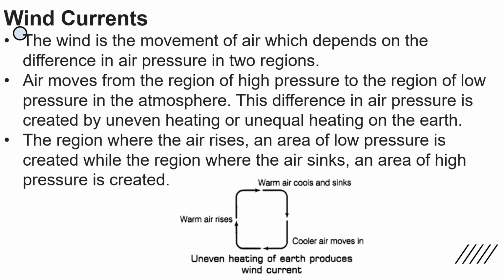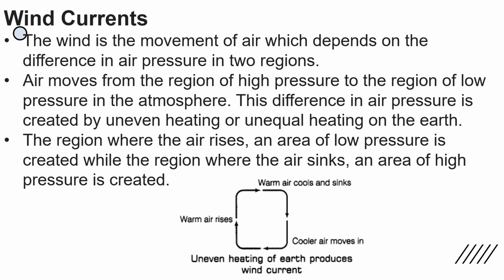The next topic is wind currents. The wind is the movement of air, which depends on the difference in air pressure in two regions. Air moves from the region of high pressure to the region of low pressure in the atmosphere. This difference in air pressure is created by uneven or unequal heating on the earth.